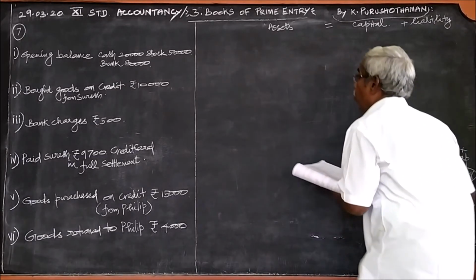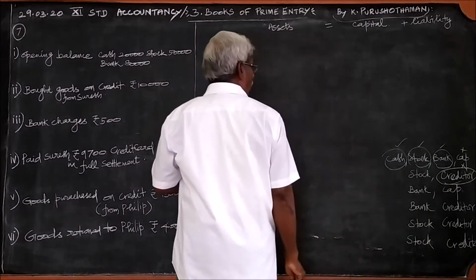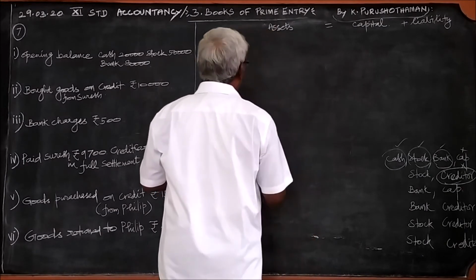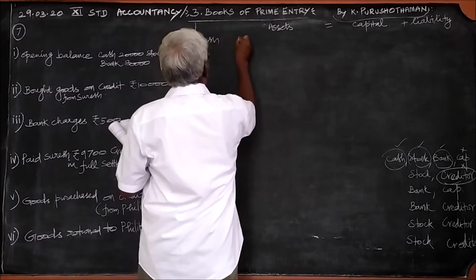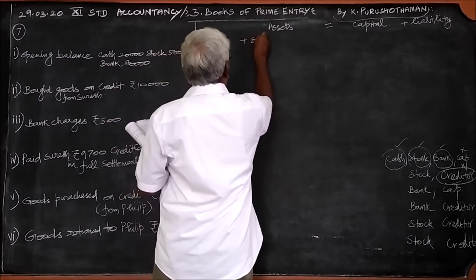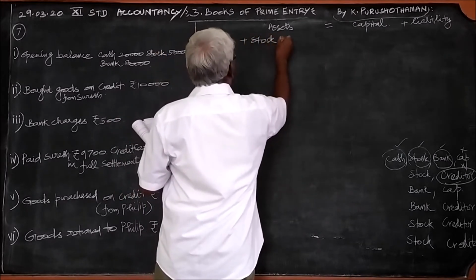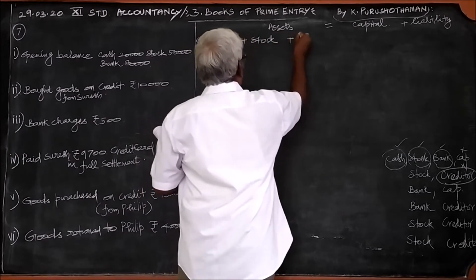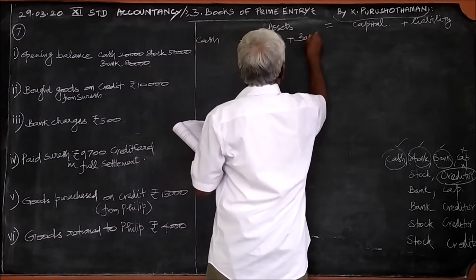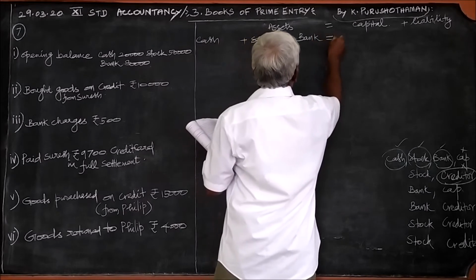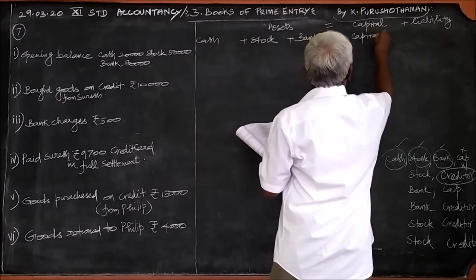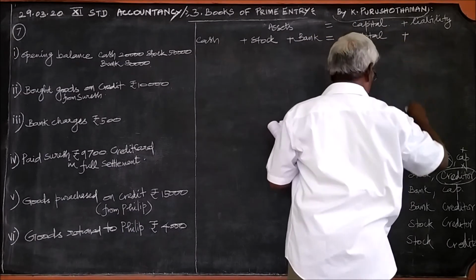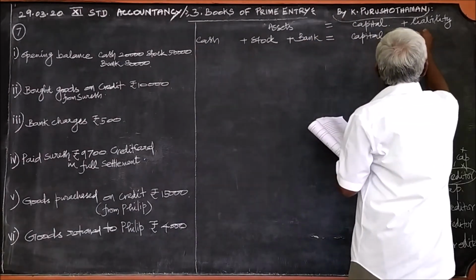Now we can write the headings. What are the 3 assets? Cash, stock, plus bank. This capital we can write as it is, plus in the place of liability there is creditor.